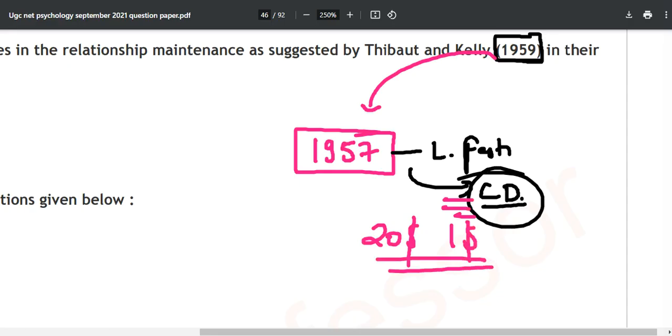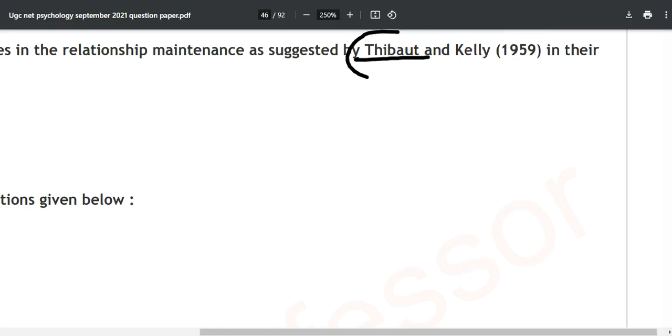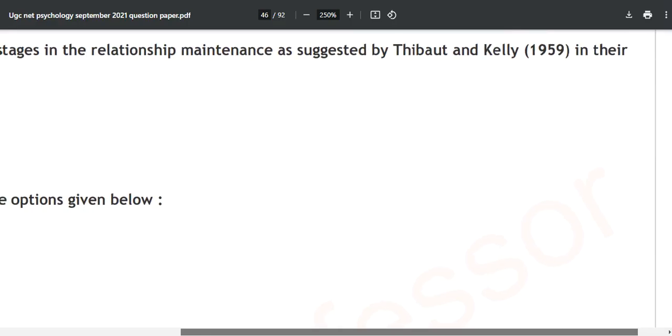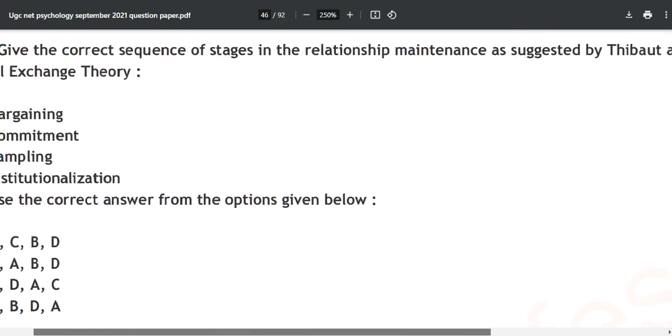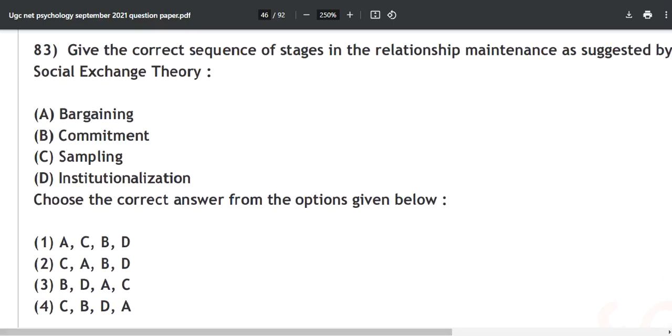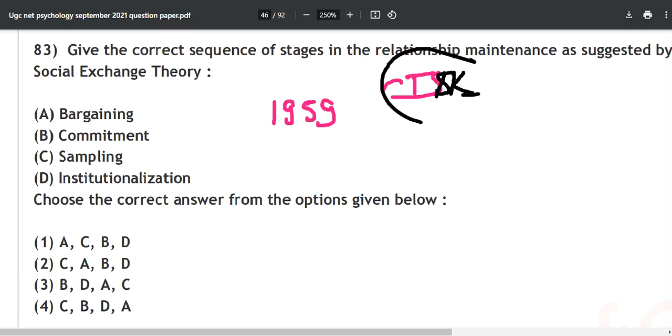Okay, so Thibaut and Kelley came in 1959. You can pronounce Thibaut whichever way you like. Thibaut and Kelley in 1959 proposed their social exchange theory. So what you have understood until now is that in 1959 some guys named Thibaut and Kelley came out of nowhere and proposed social exchange theory.